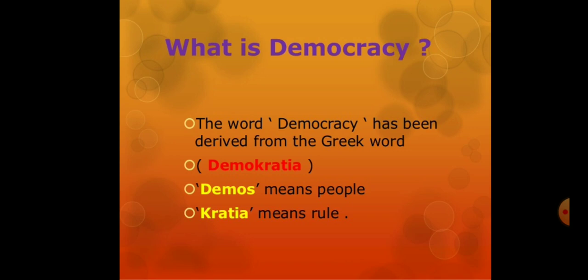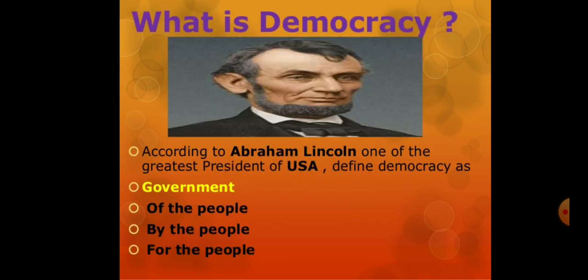Next, we come to the origin of the word democracy. The word democracy is derived from two Greek words, demos meaning people and kratia meaning rule. And here we have the very popular definition of democracy according to Abraham Lincoln, one of the greatest presidents of USA. He defined democracy as the government of the people, by the people, for the people.